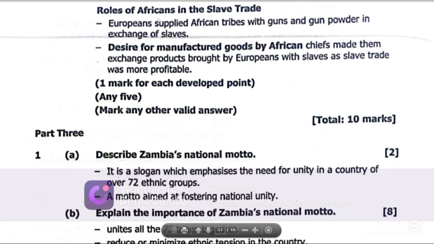Roles of Africans in the slave trade. Europeans supplied African tribes with guns and gunpowder in exchange for slaves. Desire for manufactured goods by African chiefs made them exchange products brought by Europeans with slaves, as slave trade was more profitable. So you can mention as many points as possible in the exam.